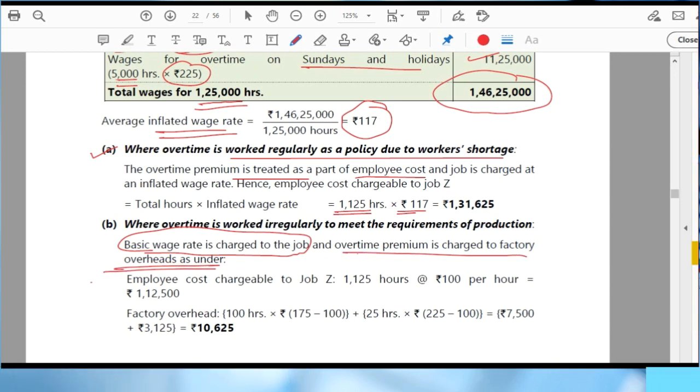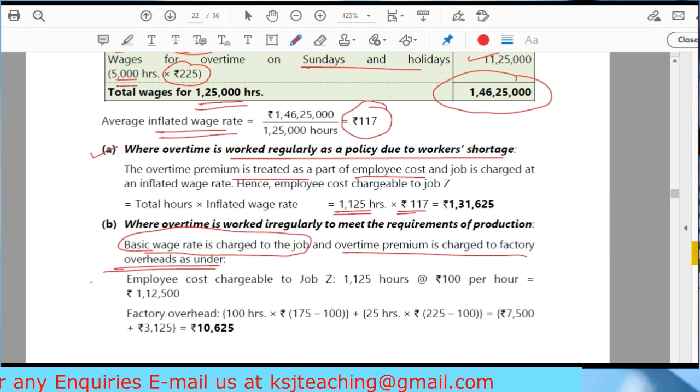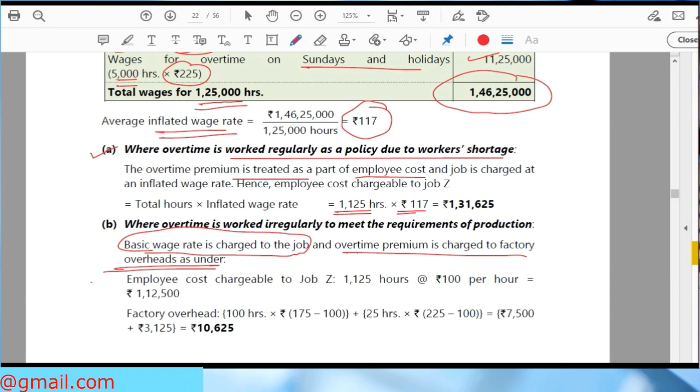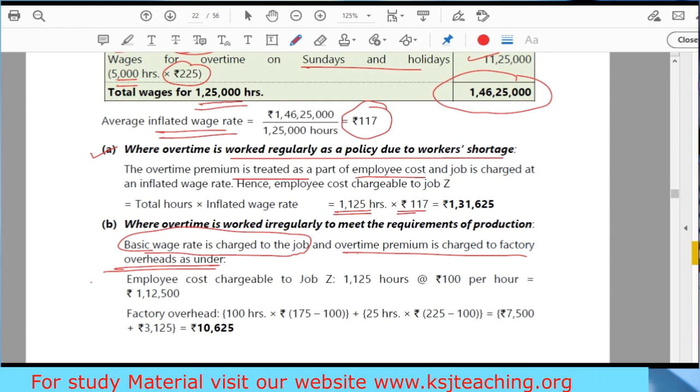What is factory overhead, sir? This we will study in the next chapter of overheads. Don't worry about it. It is just an additional cost. It is an indirect cost, right? We will not charge it directly to a particular job. Clear? We are charging this overtime to all the jobs, and then we are going to recover it. We'll study in the chapter of overheads, right? Nothing to worry about it.